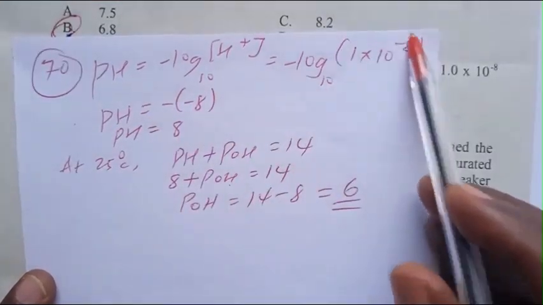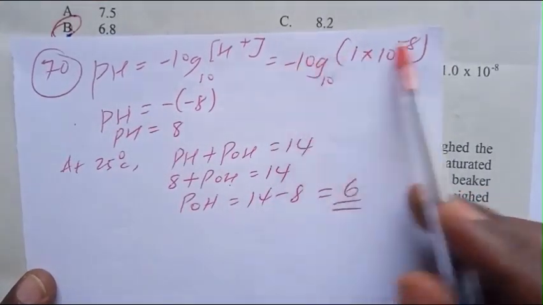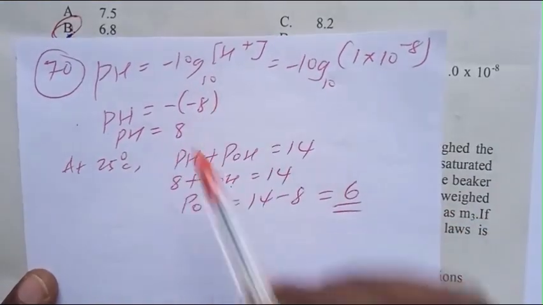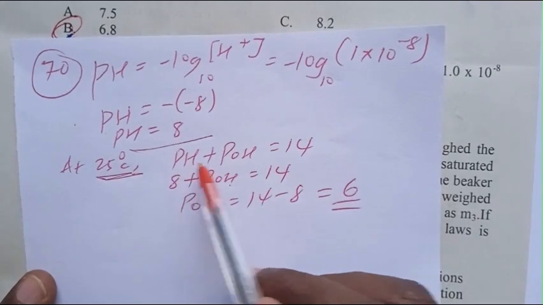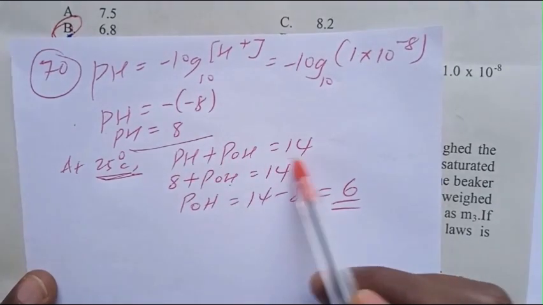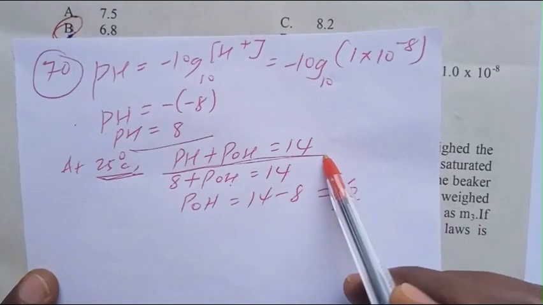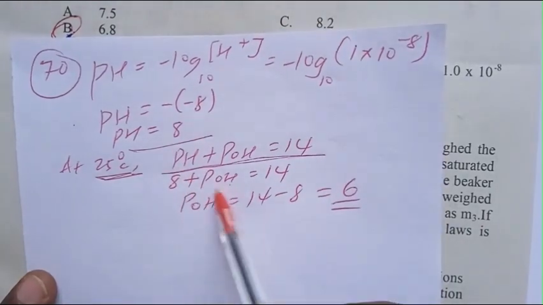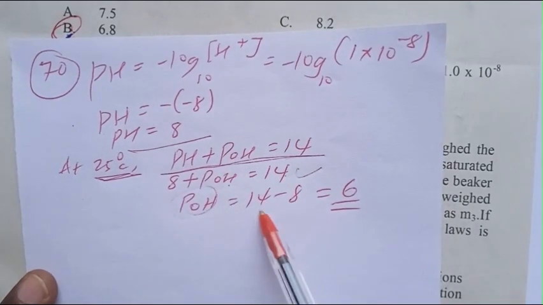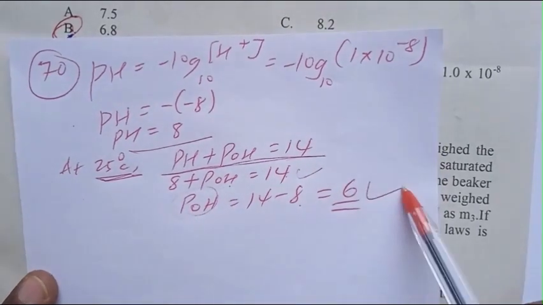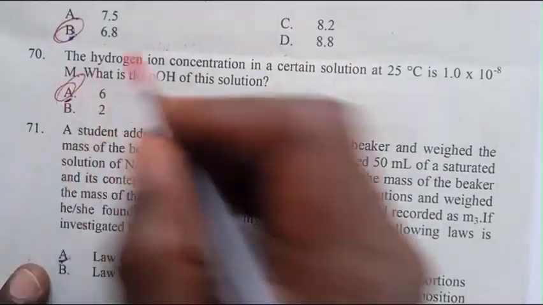The pH equals plus 8. At 25 degrees Celsius, pH plus pOH equals 14. So pH is 8, and pOH is 14 minus 8, which is 6. The answer is A, 6 pH.